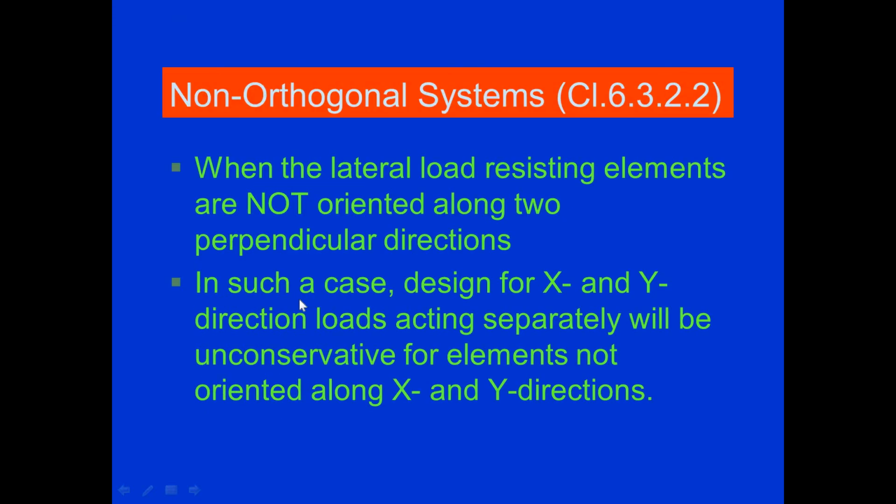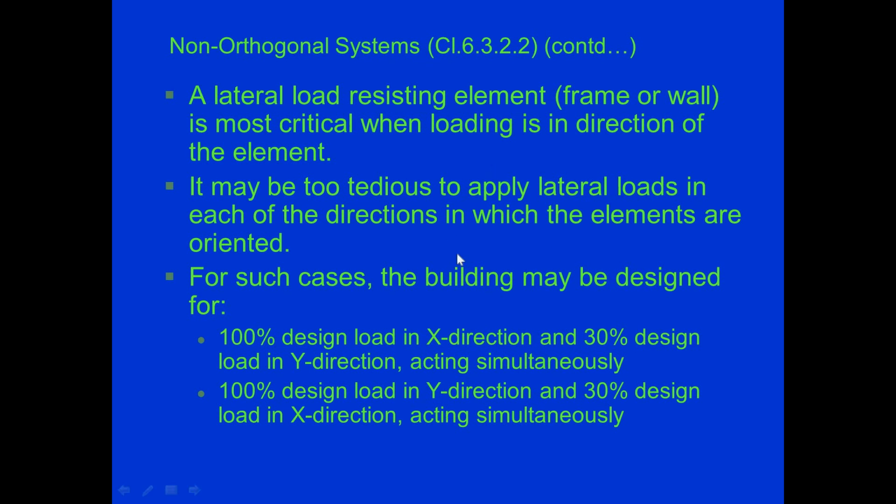Then next is the non-orthogonal system. These are taken from the IS code, clause number 6.3.2.2. If you see this clause in the IS code, you will get this. When the lateral load resisting system elements are not oriented along the two perpendicular directions, in such a case design for x and y direction loads acting separately will be unconservative for the elements not oriented along x and y direction. So we have to be very careful about this case. All these parameters are available in the IS code. You can just go through that and see.